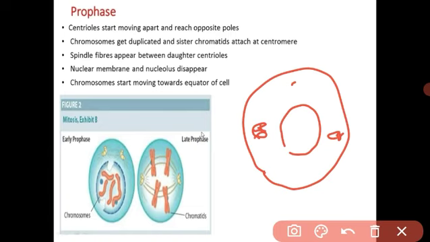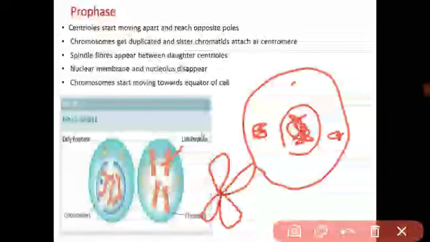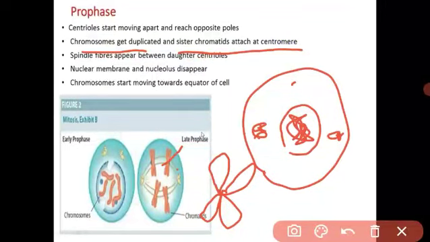Got it? These chromatin fibers are distinct, coiled, and condensed, and they form the chromosomes. So we have seen the chromatin fibers during the prophase. These condensed chromatin fibers form pairs of chromosomes. The chromosome gets duplicated into sister chromatids, which attach at the centromere.